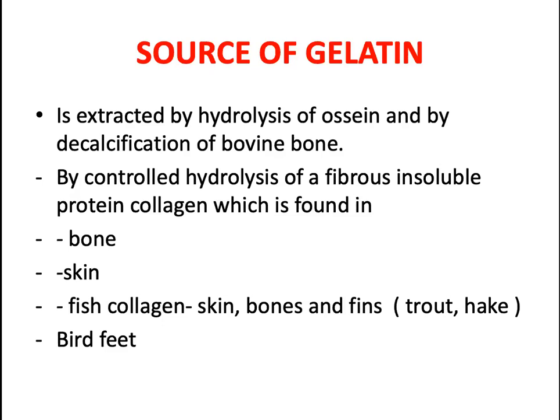For example, fish like trout or hake are also used for the preparation of gelatin. Again, bird peach, the shank, can be used for the preparation of gelatin. So we can do a lot of research work in this field because this is an emerging field, with a lot of applications and a lot of market demand for gelatin and its associated products.